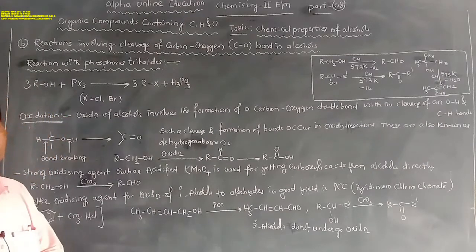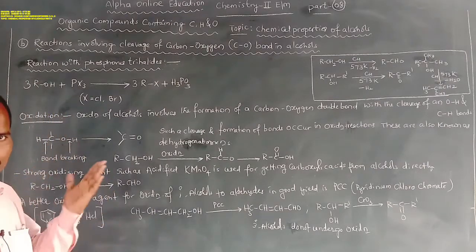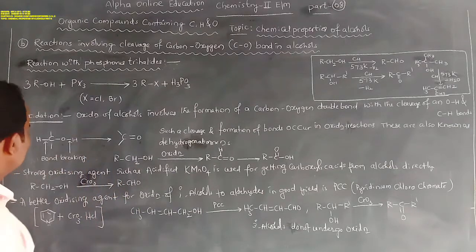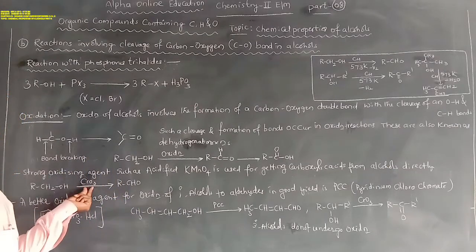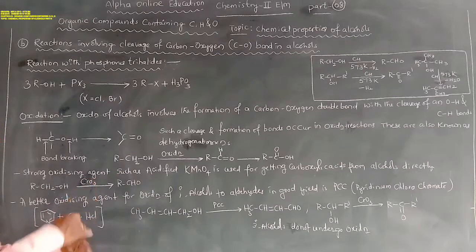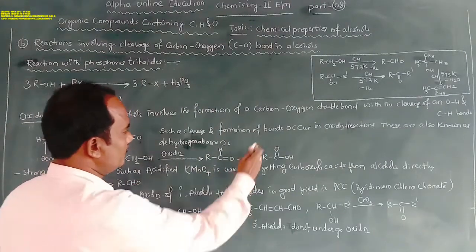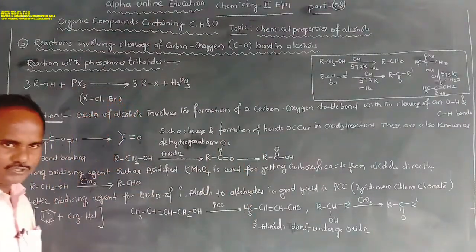Suppose in order to stop the reaction at the aldehyde stage only, what reagent should be used? Simply chromium oxide. When you add chromium oxide, the reaction is stopped at the aldehyde stage only.